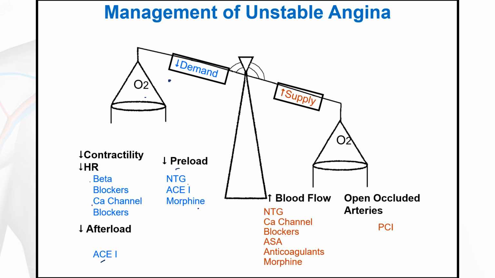On the other hand, to increase the oxygen supply, we increase blood flow as well as open the occluded artery. To increase the blood flow, administer nitroglycerin, calcium channel blocker, acetylsalicylic acid, anticoagulants and morphine sulfate. Then to open the occluded arteries, the management option is percutaneous coronary intervention.